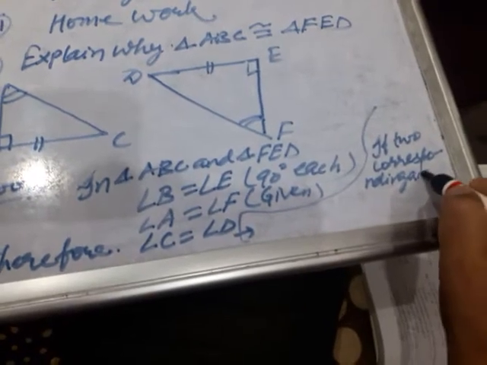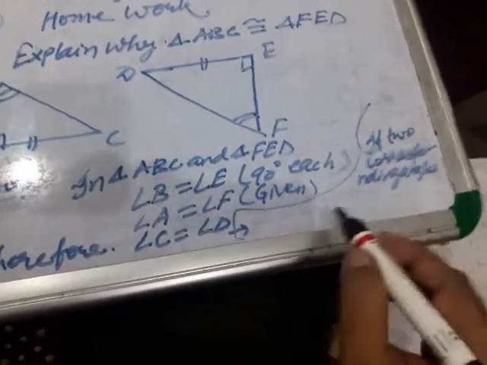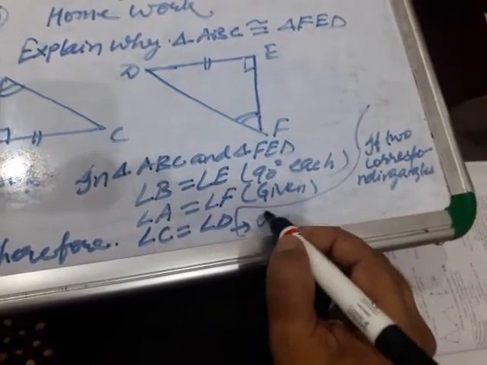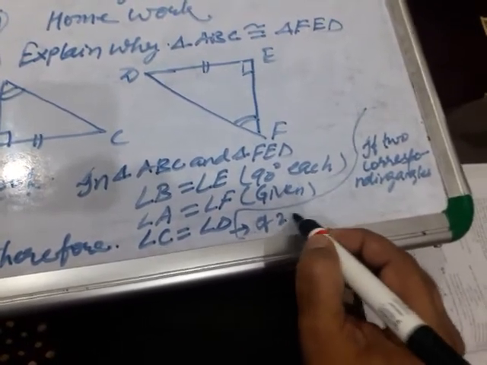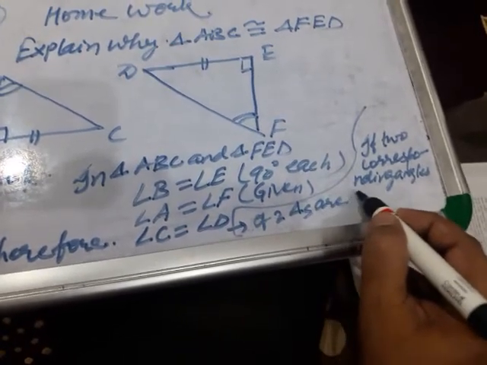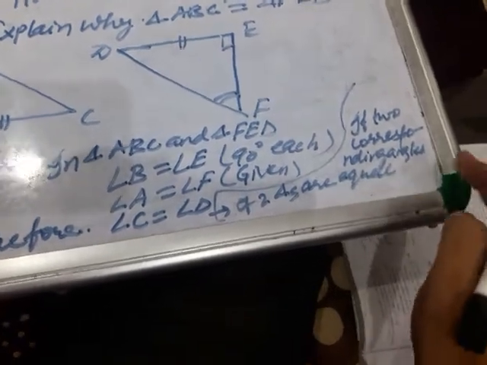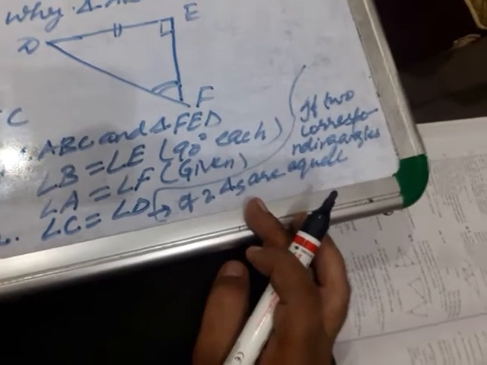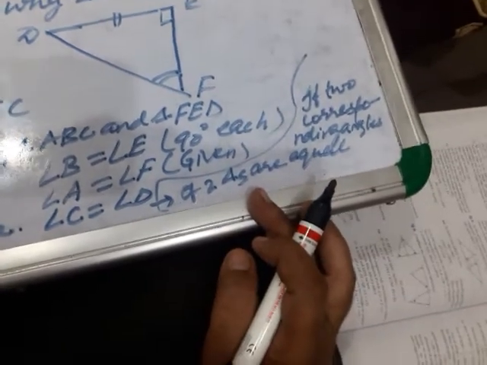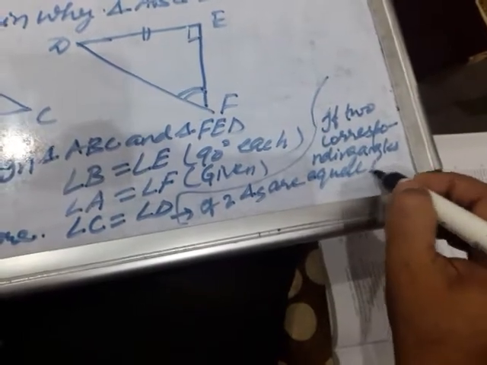If two corresponding angles of two triangles are equal, then their third corresponding angles are equal.